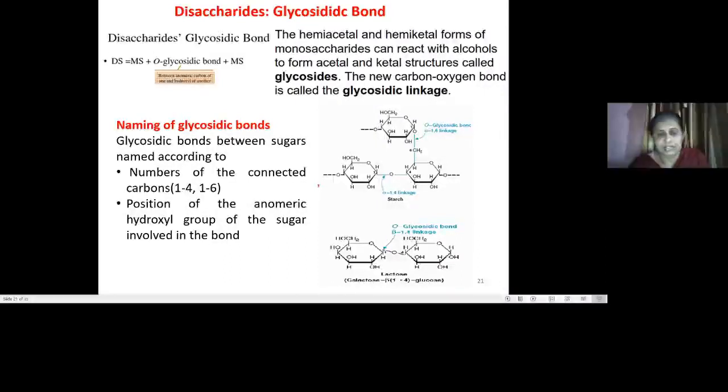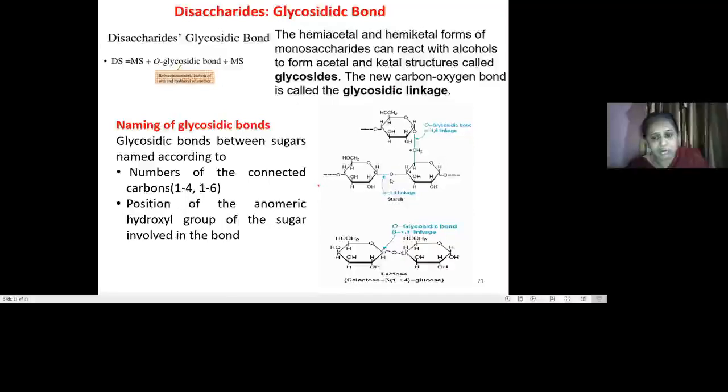So see here, this is the structure of starch, which is one of the polysaccharides where more than 10 monosaccharide units are linked. In the case of starch there is a chain having the alpha 1,4 linkage. So carbon number 4 and 1 are involved in forming the alpha 1,4 linkage. When it branches, the branching causes the formation of an O-glycosidic bond which is of alpha 1,6 linkages.